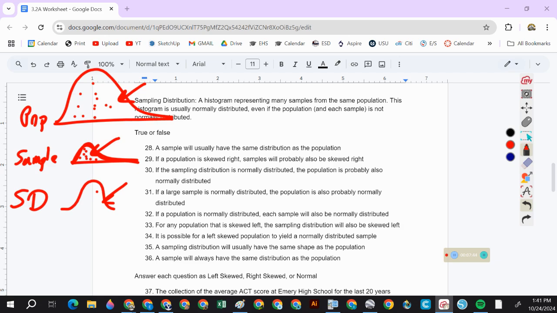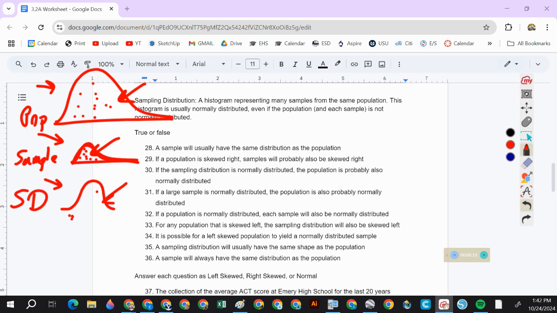So in a sampling distribution, every point is the average of a sample. Does that make sense? This graph is made up of people. This graph is made up of samples, each containing many, many people, and we calculate the average from that sample. Which is why the sampling distribution most of the time comes out as a normal curve.